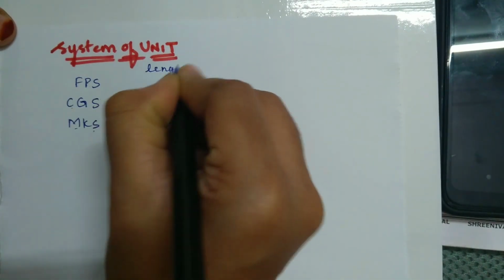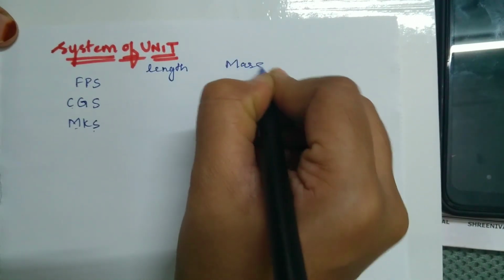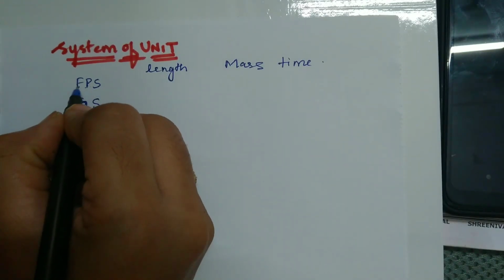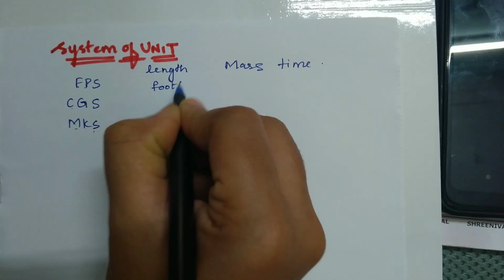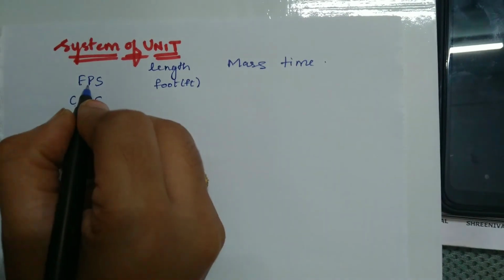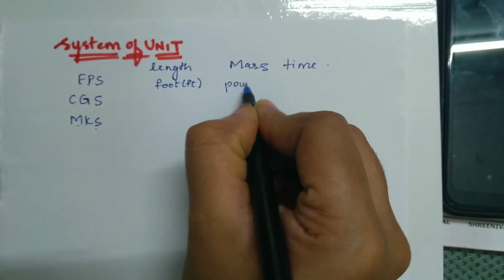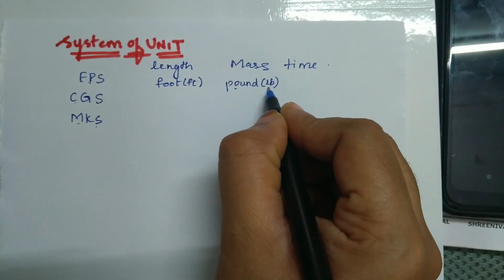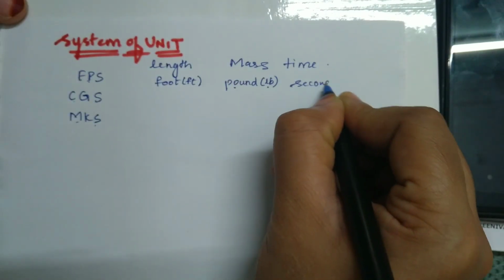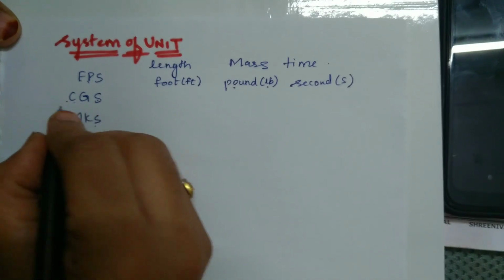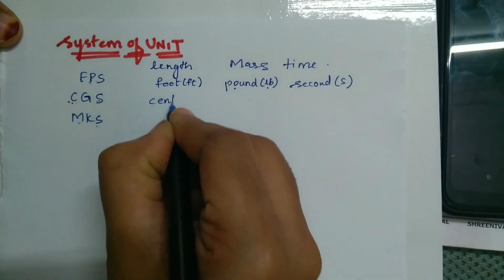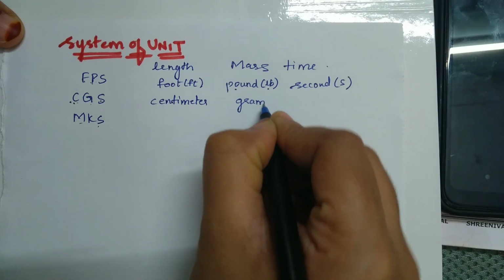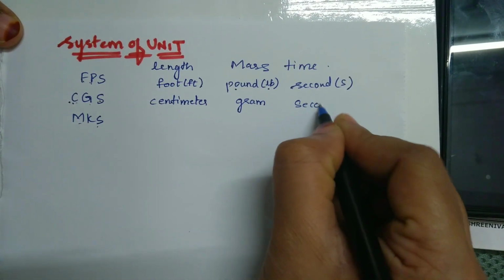Suppose you are measuring length, mass, or time. In FPS, F stands for foot, that is feet, and P stands for pound, that is written as LB, and then we have seconds, that is S. In CGS, C stands for centimeter, G stands for gram, and S stands for second again.